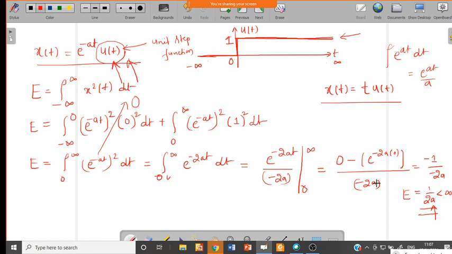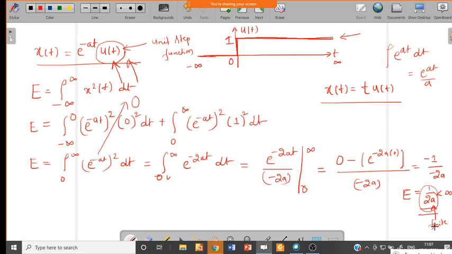So minus 1, with minus 2 a in the denominator, and the answer is 1 over 2a. Now we can say this is an energy signal if the a value is finite. Assuming a is finite, the energy value is less than infinity, so we can say this is an energy signal, provided the value of a is finite.